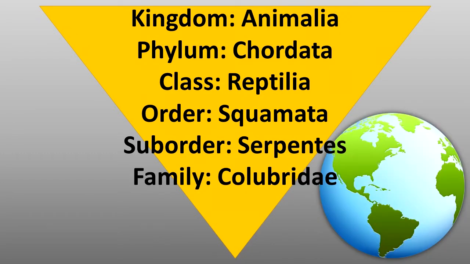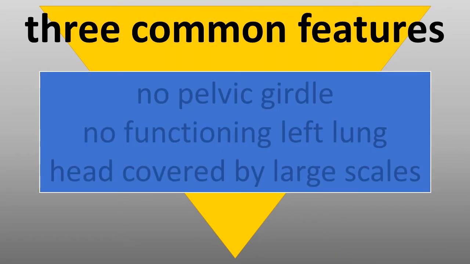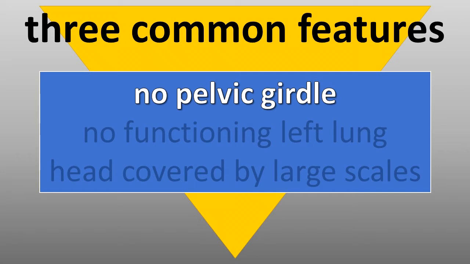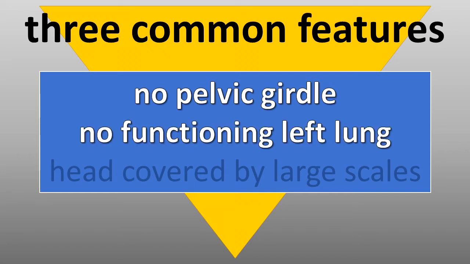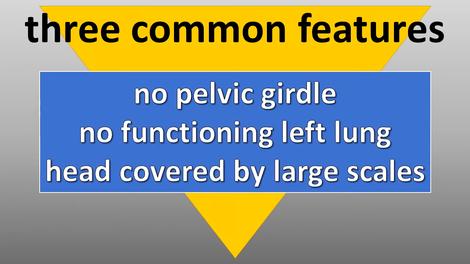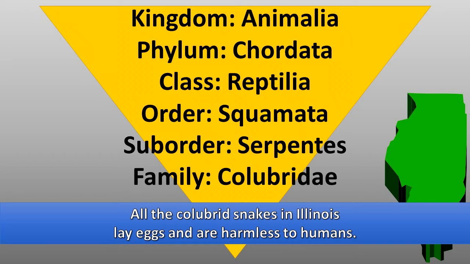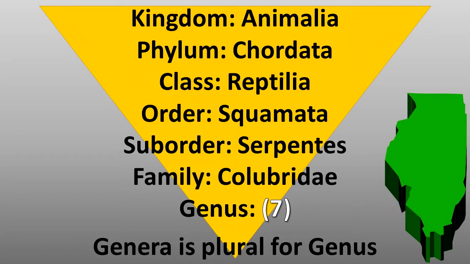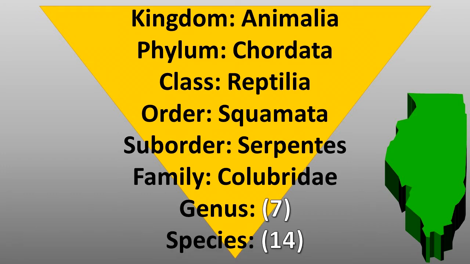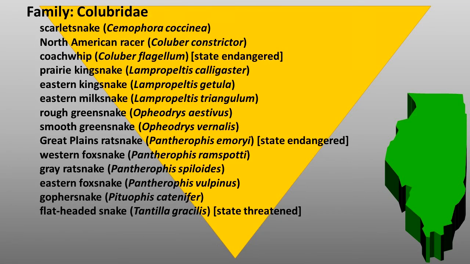The family Colubridae is the largest of the snake families in the world. Because of the great number of species found in this category, it is difficult to find characteristics that are common to all of its members. 3 features that they all have in common are no pelvic girdle, no functioning left lung, and the head is covered by large scales. All the colubrid snakes in Illinois lay eggs and are harmless to humans. In Illinois, there are 7 genera and 14 species in the family Colubridae. Here's the current list of Illinois species.